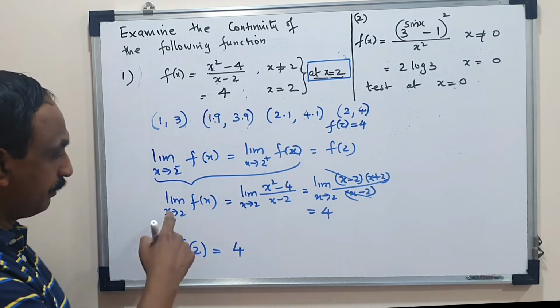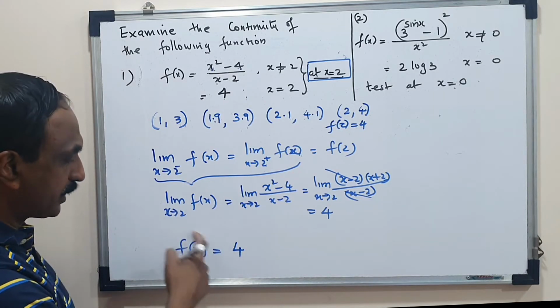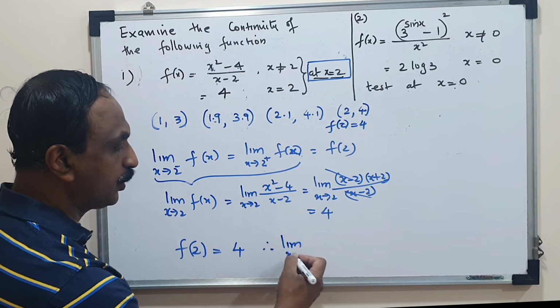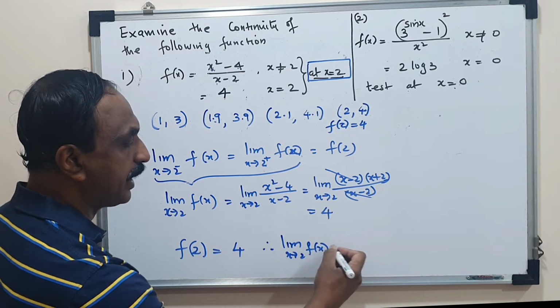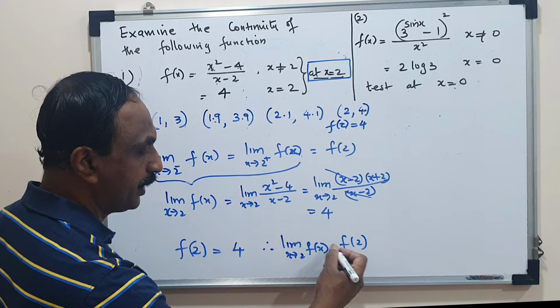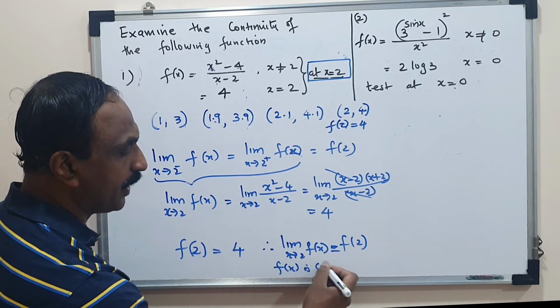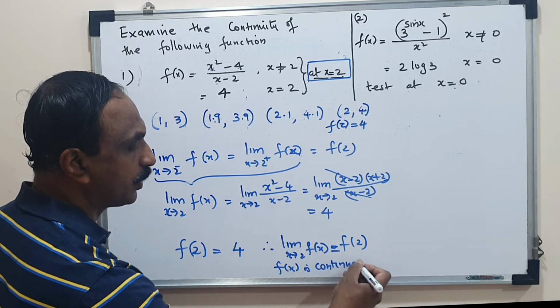So what have you noticed? Limit x tending to 2 f of x and f of 2's value both are equal. If they are equal, what you can say, f of x is continuous. The function is continuous at x equal to 2.